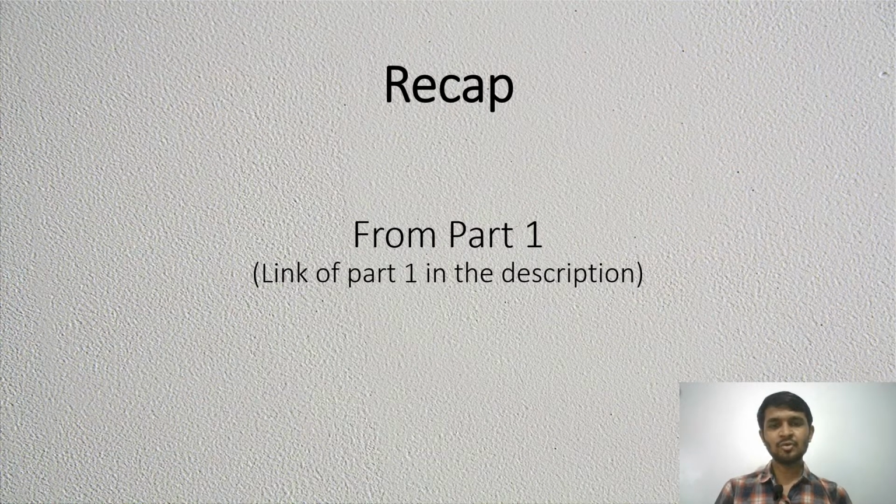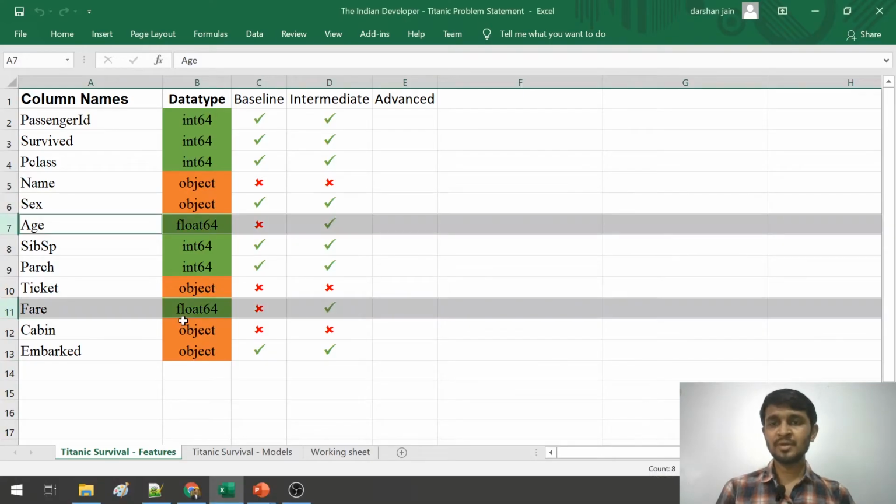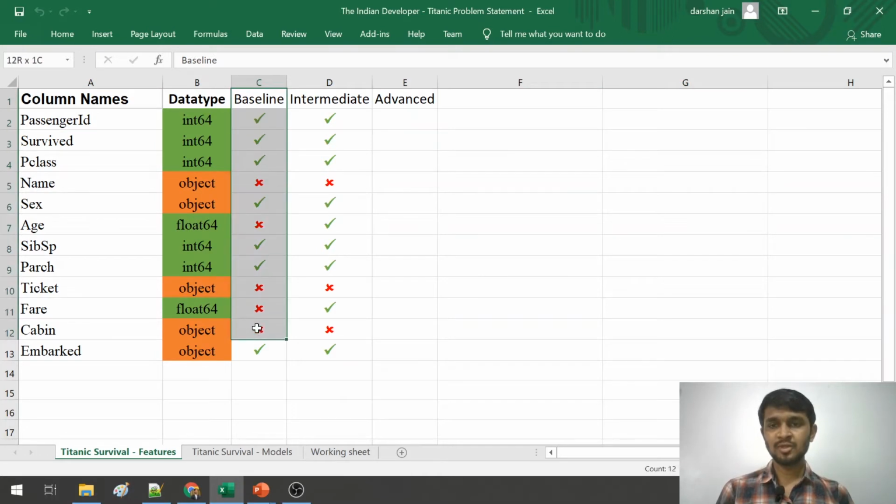In this video, let me first tell you what are the new things that we'll be doing that we didn't do in the previous part. That is, we will be adding a few new features and also we will be exploring a few models to train our data. If you remember, in the previous baseline video, we explored the features that I have shown in the right green mark, and now in this video I'll be exploring all the features that I explored in the previous video.